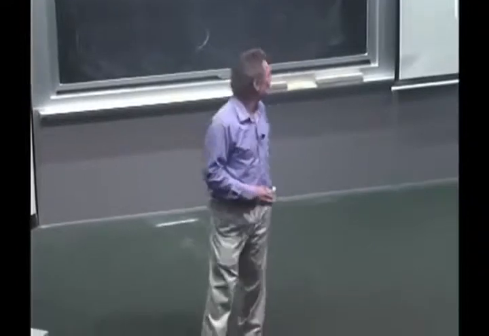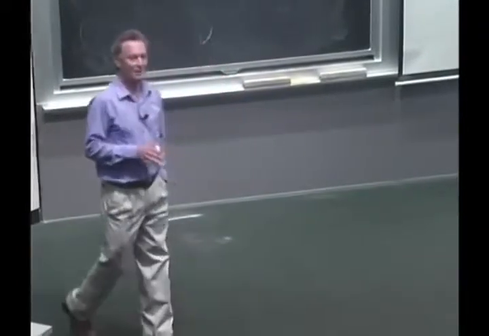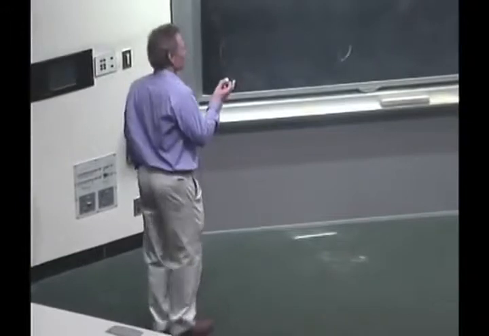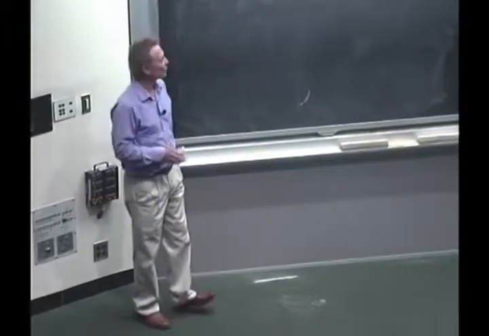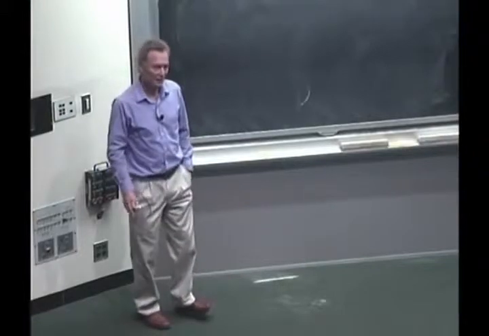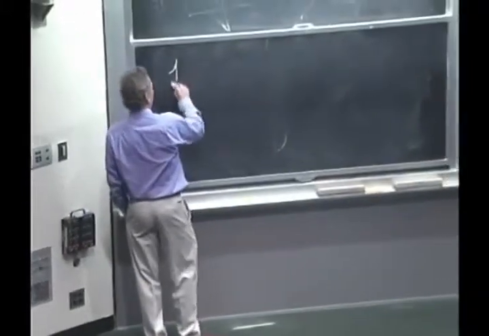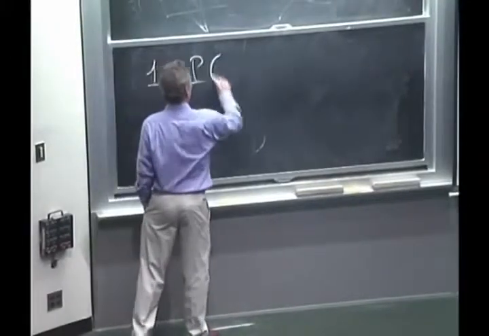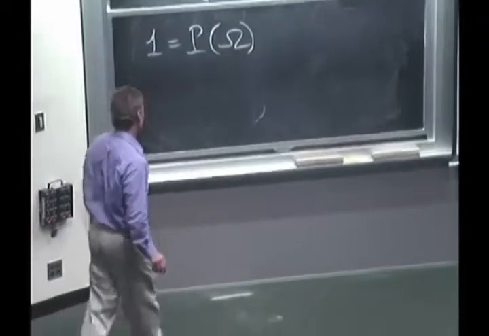Well, the people who are in the axiom-making business are mathematicians, and mathematicians tend to be pretty laconic. You don't say something if you don't have to say it. And this is the case here. We don't need that extra axiom because we can derive it from the existing axioms. Here's how it goes. 1 is the probability of the entire sample space. Here we're using the second axiom.